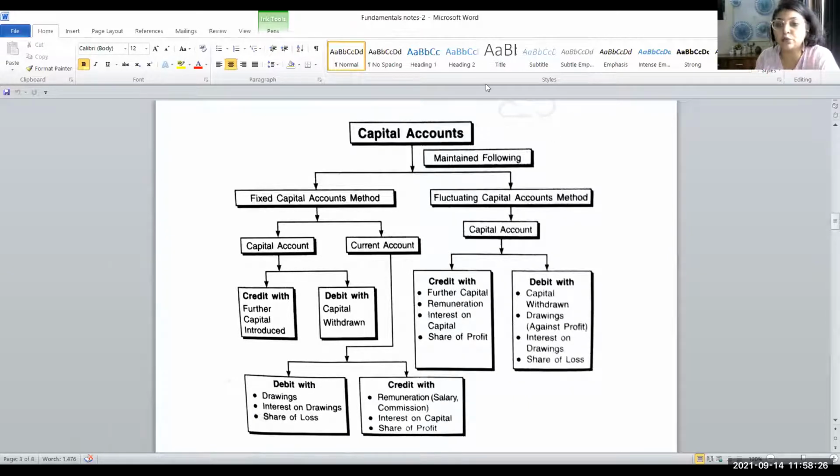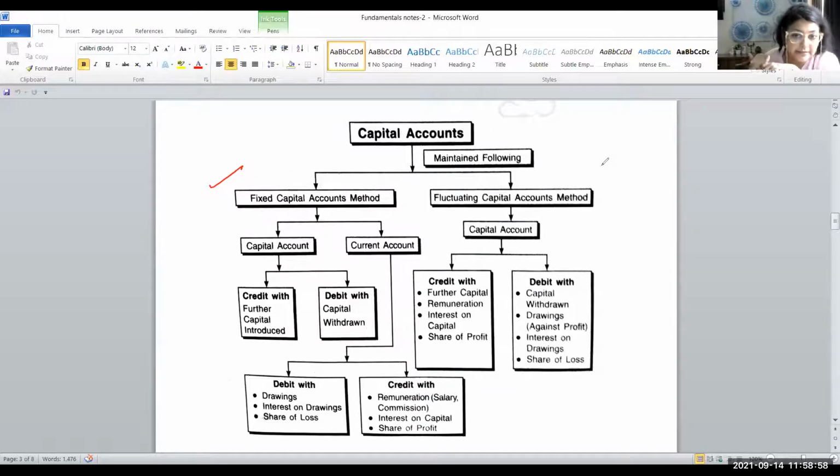There are only 2 ways of maintaining the capital accounts by the firm. One is the fixed capital method, or fixed capital account method, and another one is the fluctuating capital method. When the fixed capital method is being followed, what happens? Everything related to the capital account, the earnings of the partners, whatever they're getting from the firm, and whatever is getting debited or credited to the partner's account, everything comes under one account only.